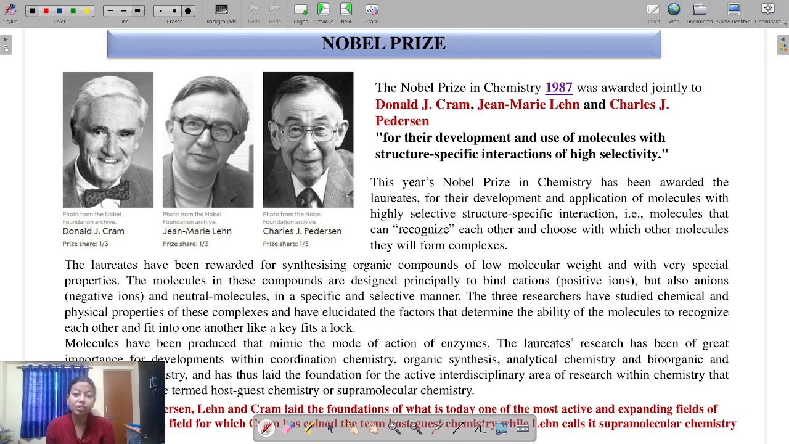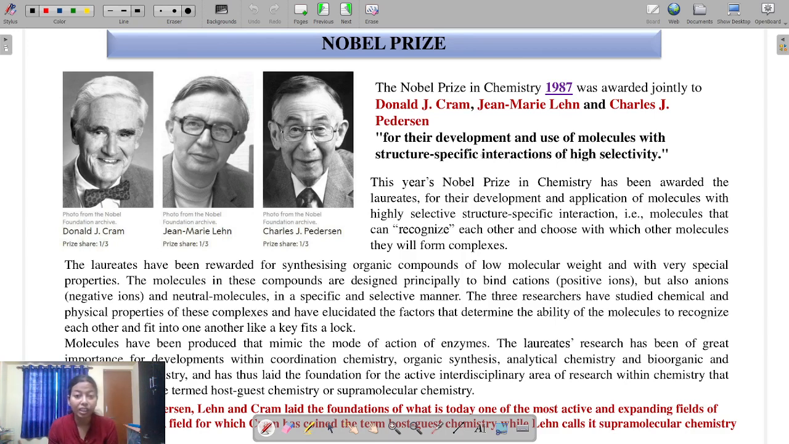So if it is actually an important phase or important aspect of science, there should be some impact on society, and if it has some impact on society, then the work can be recognized by getting a Nobel Prize. So if we try to find the Nobel Prize in this supramolecular chemistry field, in 1987, Donald J. Cram, Jean-Marie Lehn and Charles J. Pedersen got the Nobel Prize.